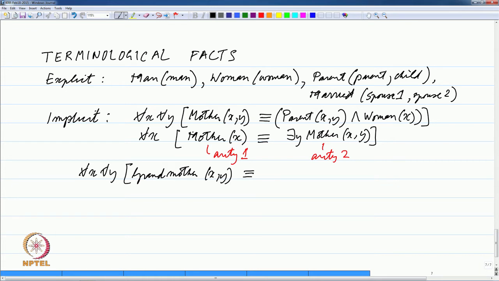We are talking about the relation between two people x and y, but there must be a third person who stands between them in some sense. So, we want to say that there exists a z such that mother(x, z), we can reuse mother now that we have defined it, and we do not know whether that z is a boy or a girl or a man or a woman. So, we use parent(z, y).